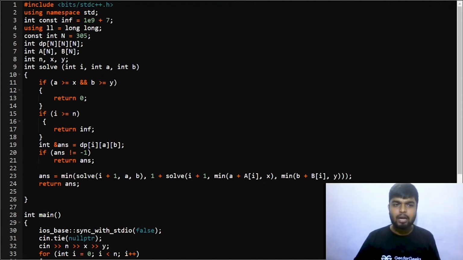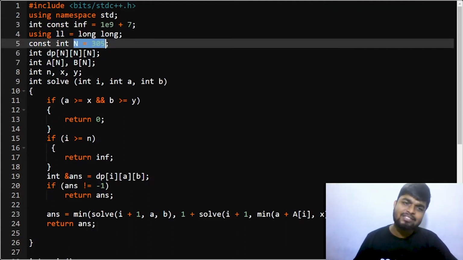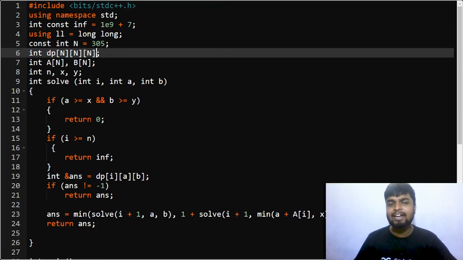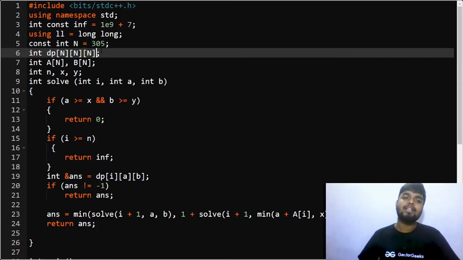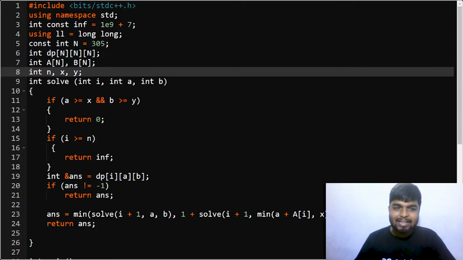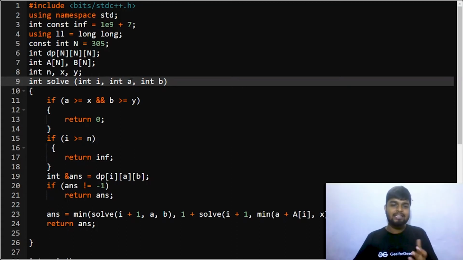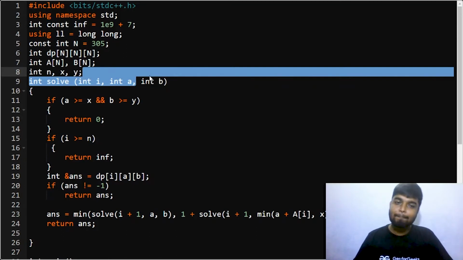So let's come to the recursive function. I have declared infinity as 1e9; you can declare anything you want. Since n is 300, I have declared the size as 305, so that I can determine my size of DP. For each state I will be giving 305 as the size. The 3 states that are varying are I, that is the ith lunch box, then A, which is the AI for the ith lunch box, and B, which is the BI for the ith lunch box.